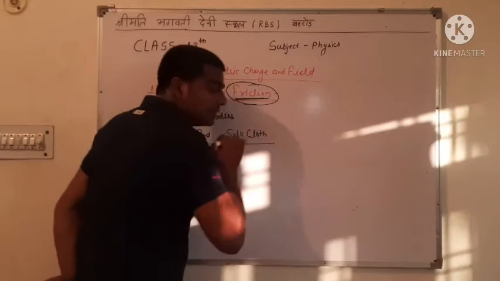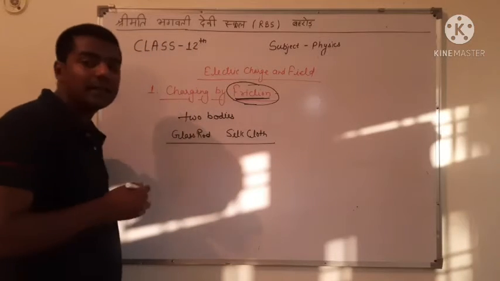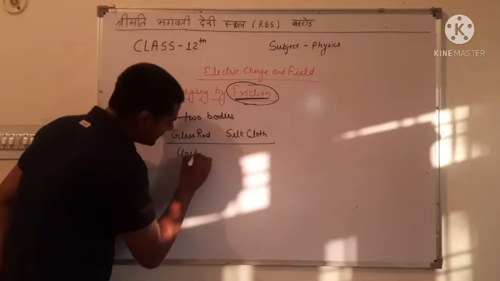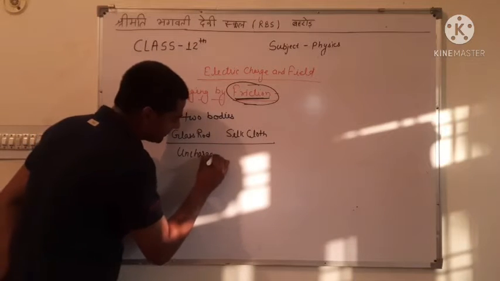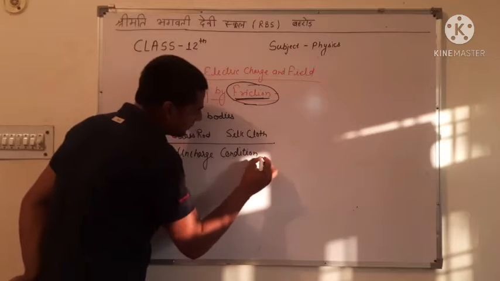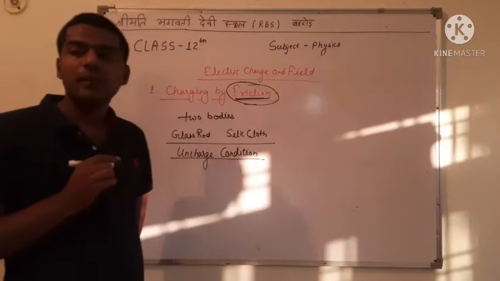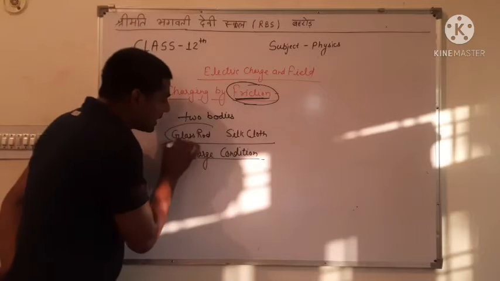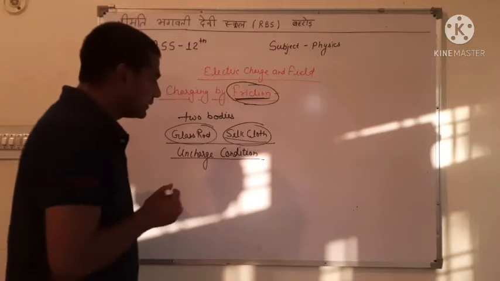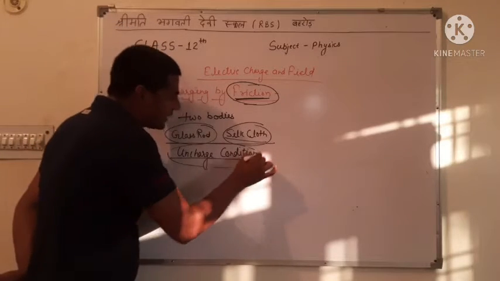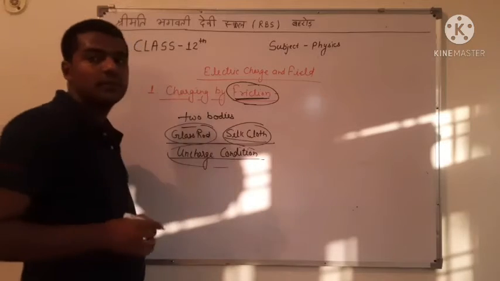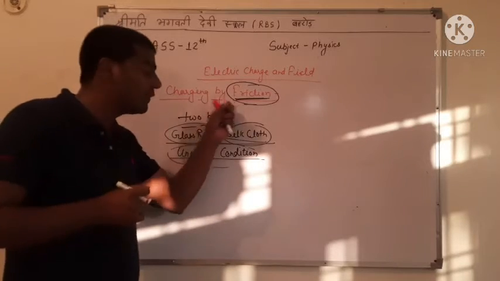At present, both bodies are in uncharged condition. When we rub the glass rod with silk cloth, electric charge is generated on both bodies with the help of friction.